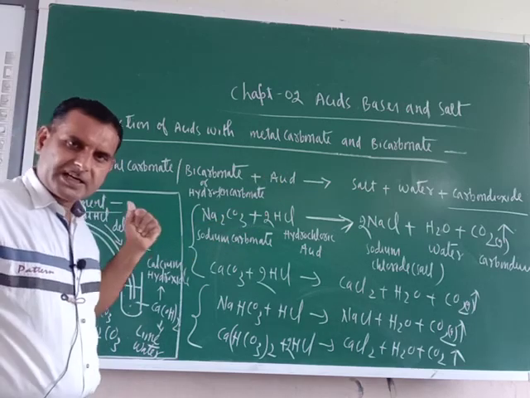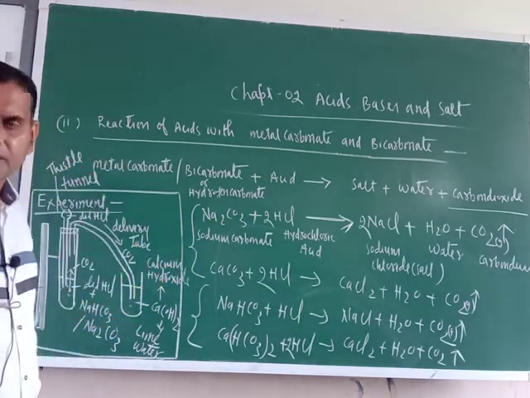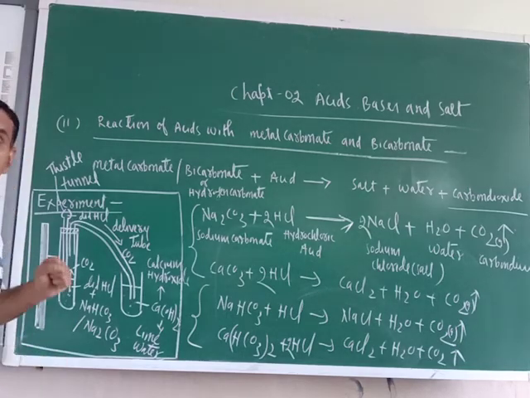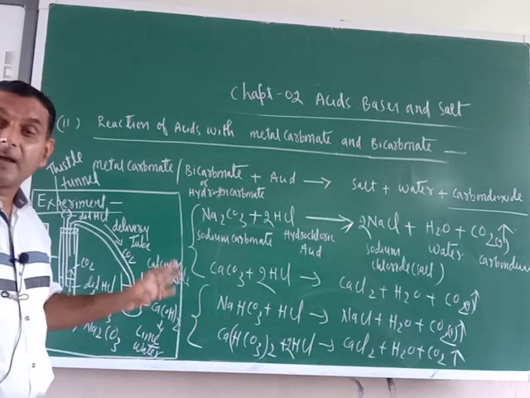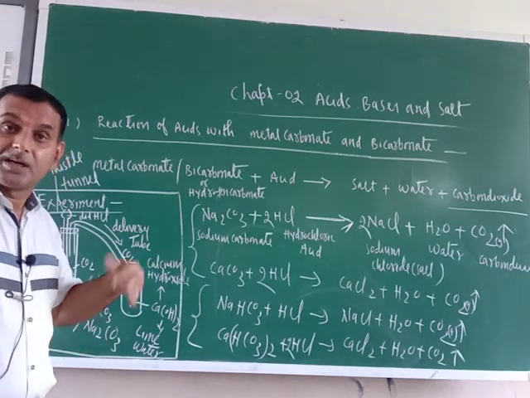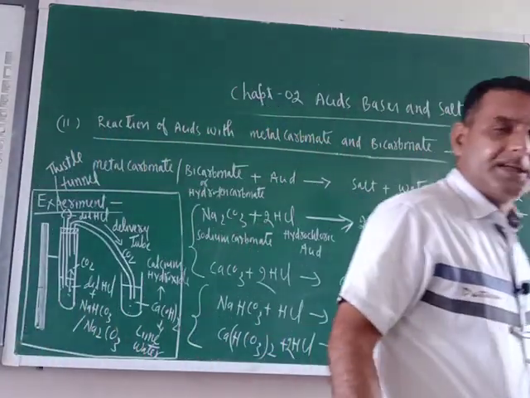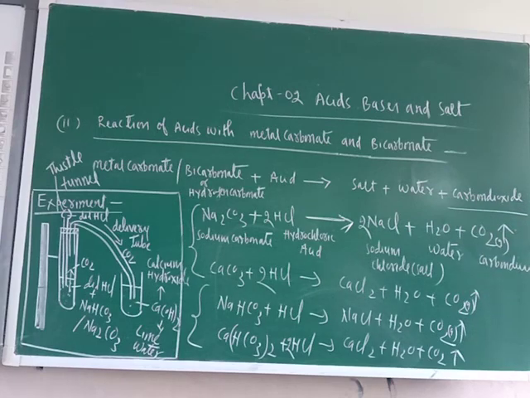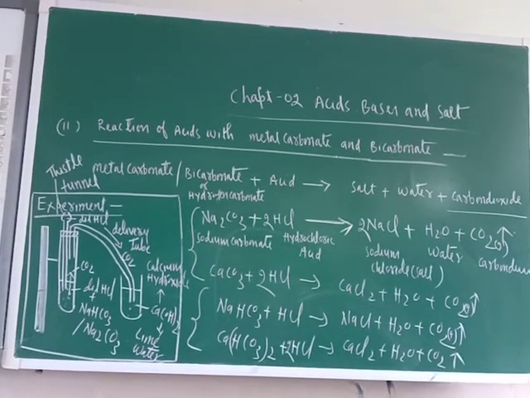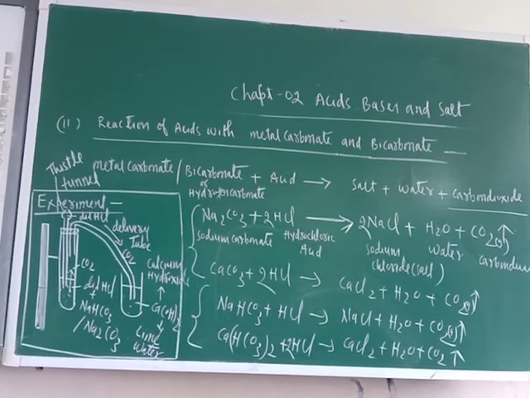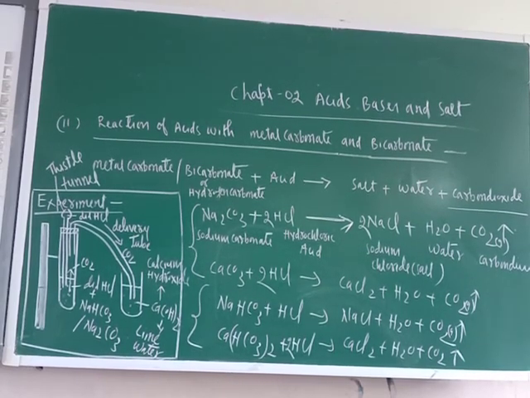Now how will you test the presence of carbon dioxide? As you know, carbon dioxide gas turns lime water milky. In lower classes you have studied. Okay, so let me complete that reaction also. Why does lime water turn milky? Lime water turns milky due to the formation of calcium carbonate.